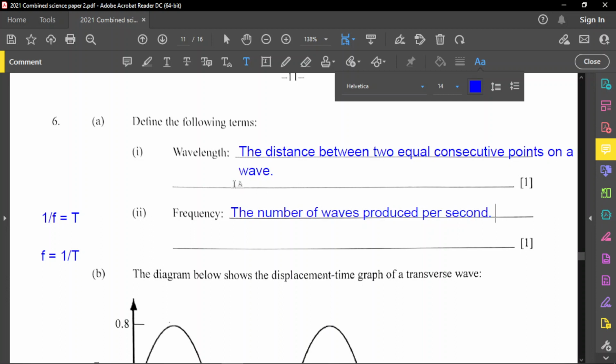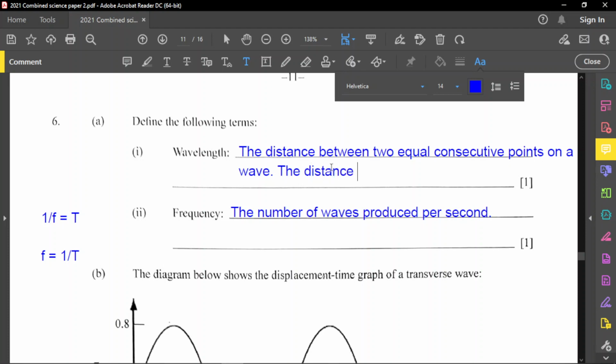Again, the wavelength is the distance between two consecutive points on a wave. A way to define this as well is the distance between two consecutive crests. Some of you will remember it as this.